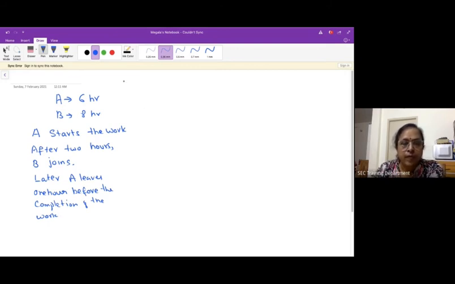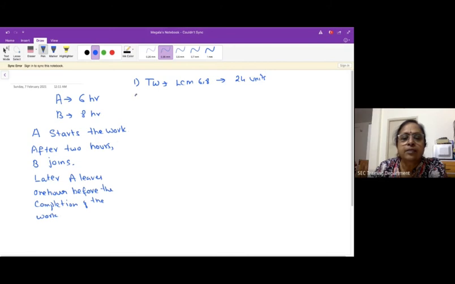So now, as I told earlier, the first and the second step is only to find the units, the work in terms of units and individual rates in terms of units, which is going to be standard for any kind of problem. Only when it comes to the third step, we are going to see what the problem given there is, and accordingly we have to complete it. So the first step is again the same thing: total work, which is the LCM of 6 and 8, which is going to be 24 units.